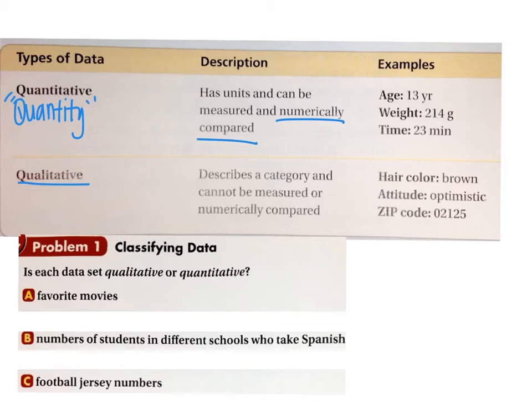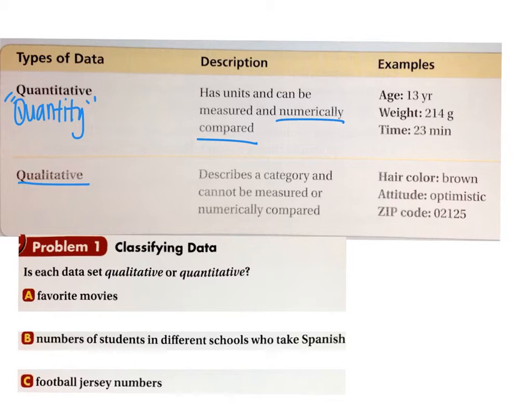something you cannot measure, like the color of somebody's eyes, or when he walked in, he was very sad. You can't measure sadness. It's just kind of your opinion. So that's called qualitative. And I just always go off of whether there's a number there or not. Now that's not always true because, like you can see here, zip code, that's a number, but you can't really compare those. So that's just qualitative data.